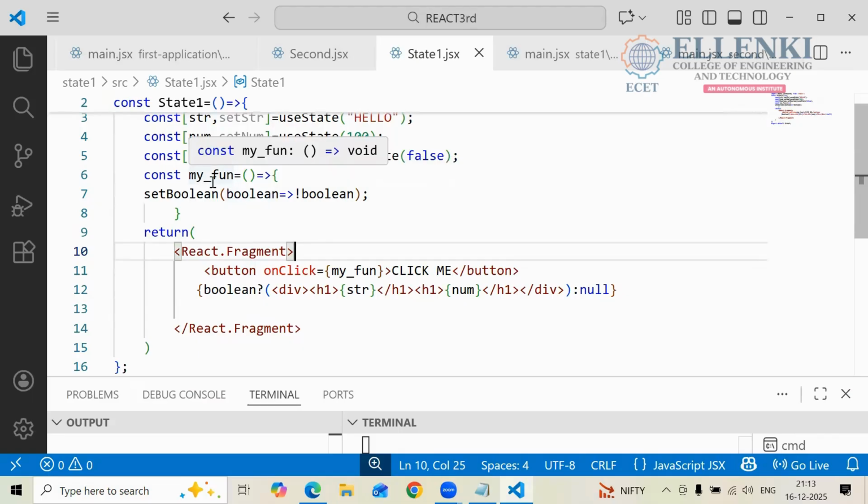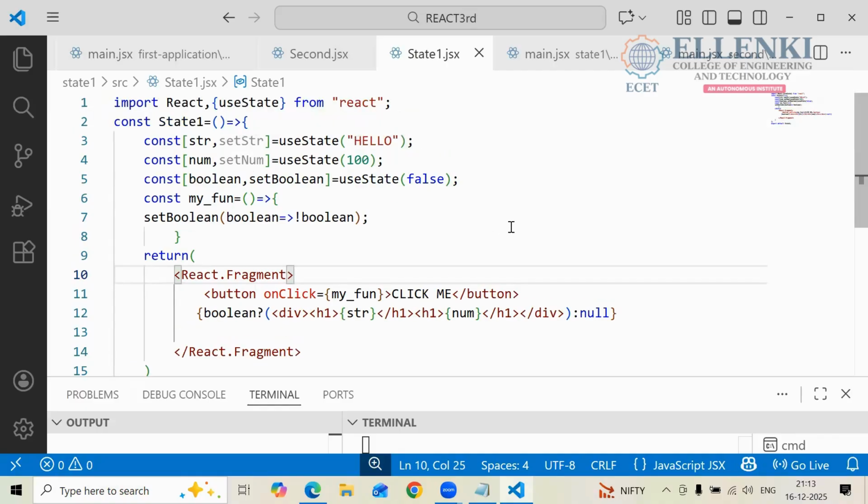To that button I am giving my function where I wrote the condition, where I wrote the change of my boolean. That one I gave to my button. Here, what is the button name? Click me is my button name. If you click the button, then it shows hello 100. Nothing else is there. Please write this program, all of you. Don't make noise. If you want to make noise, you can go outside.